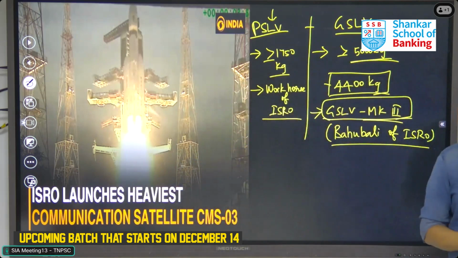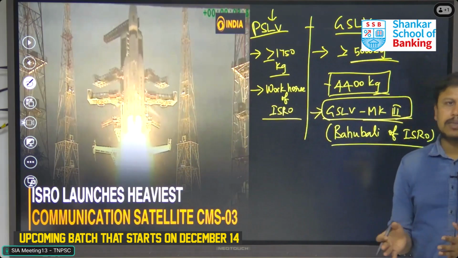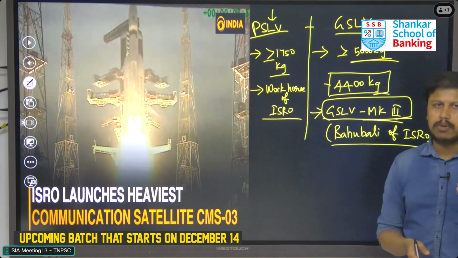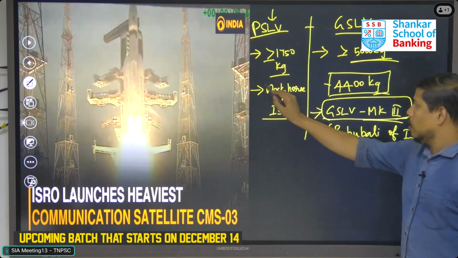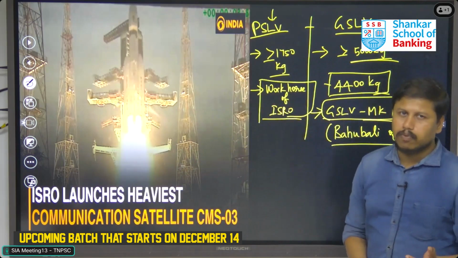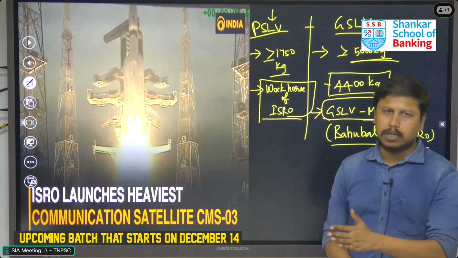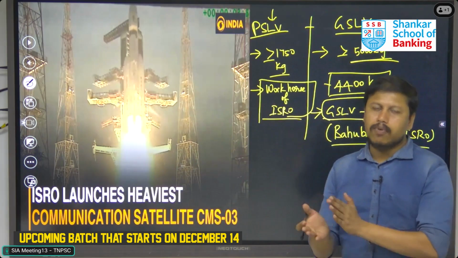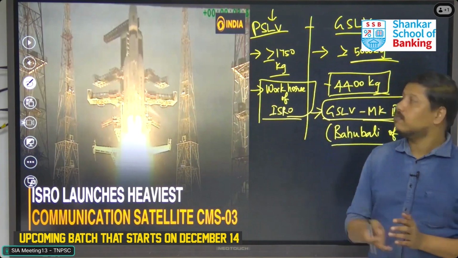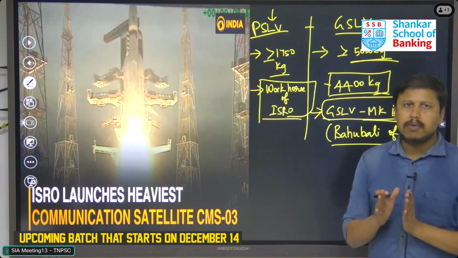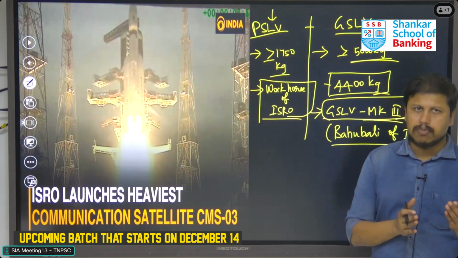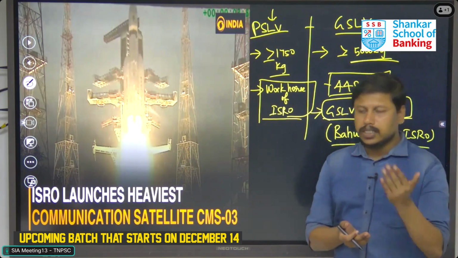Though the GSLV Mk3 is called a Bahubali, which can carry heavier satellites, till now we have launched only single digit missions from this GSLV Mk3. But the PSLV is a very reliable launching vehicle of India, from which ISRO has launched 60 to 65 missions, even including foreign satellites. Recently we placed 4 satellites from this PSLV. That much reliability and credibility is given to the PSLV because of its engine performance and its successful missions.